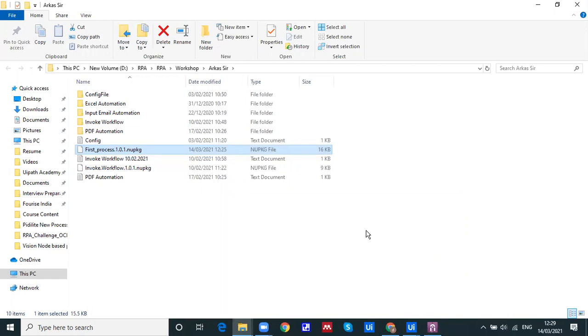The OCR engine, not an activity, is strong enough to extract the data from the image or the scanned PDF, whatever it is. Thank you, sir.